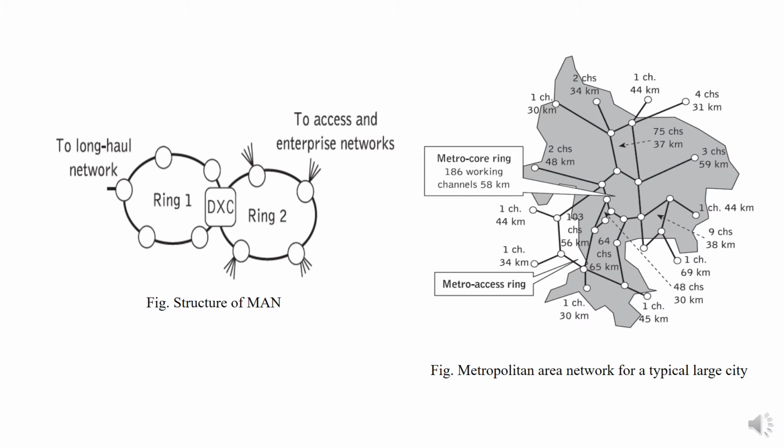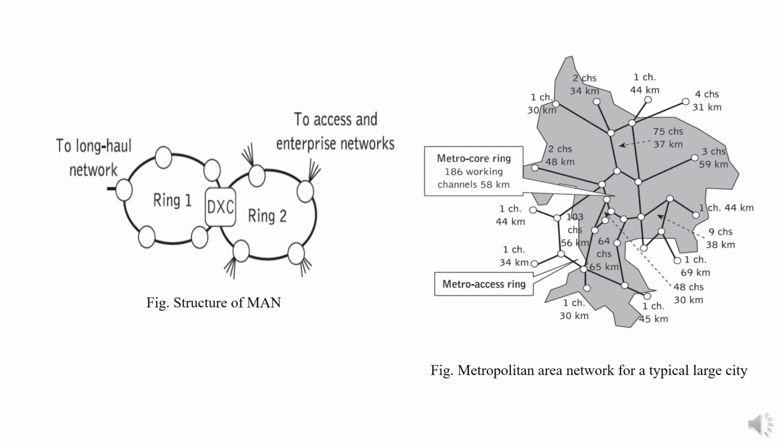So the ring 1 constitutes a metro network providing the means of interconnection to the long haul network. Similarly, the ring 2 is providing a means of interconnection for the enterprise or access networks. So this is the way the MAN is connected, and we can see that it forms a central ring. So when I say MAN, it will have a central ring and an access ring.